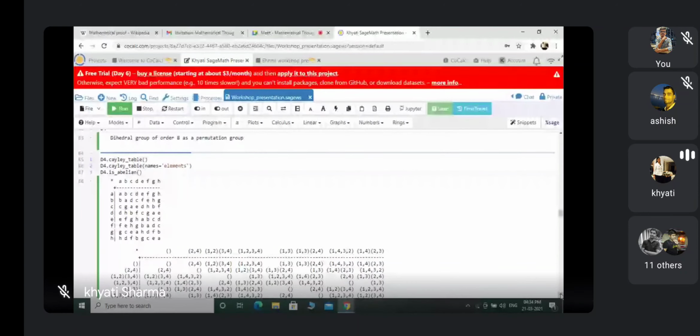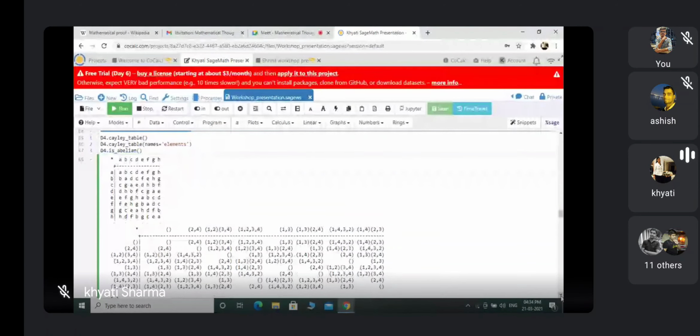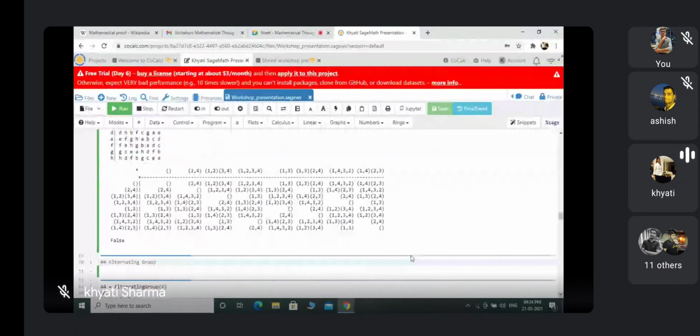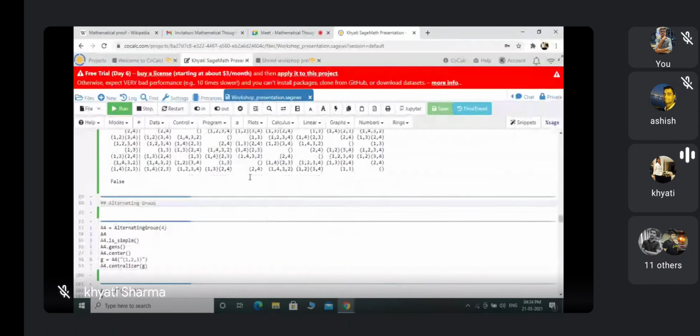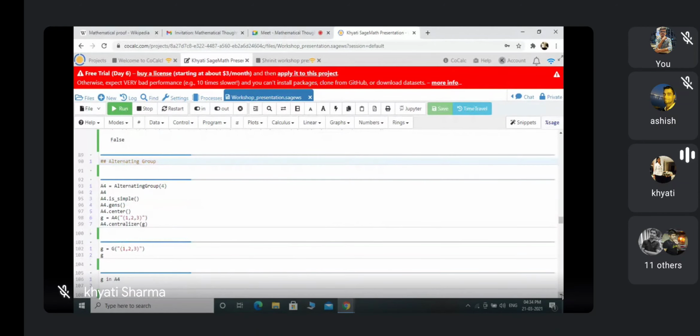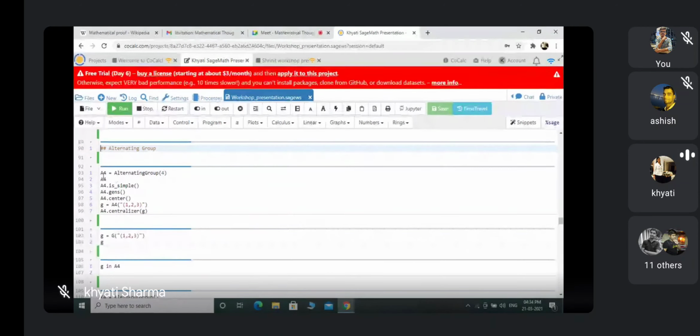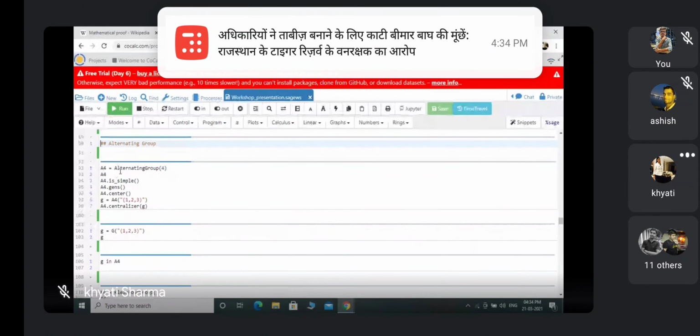So if you want to check what is the product of any 2 elements in a group G, you can check the Cayley table. And the next command was D4.is_abelian. So it's false. It's not abelian. So now I am defining my next group in this stage, the alternating group An. So here particularly I am showing A4. A4 equals alternating group 4.